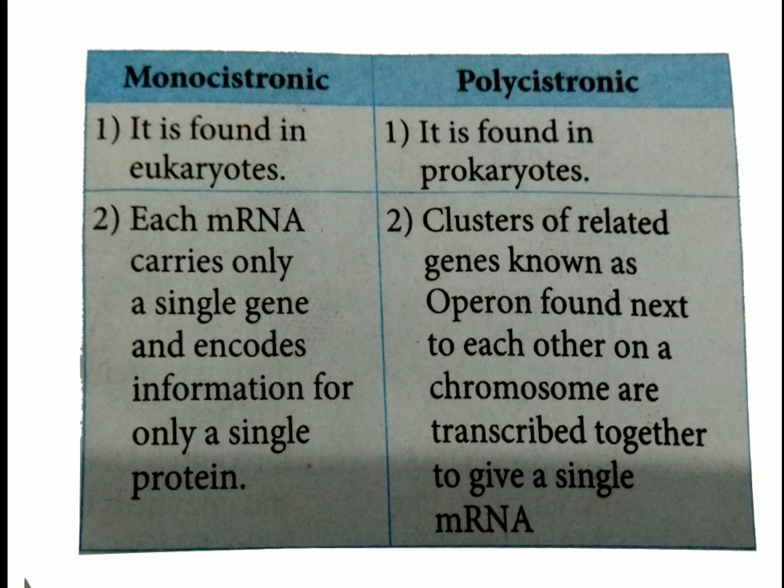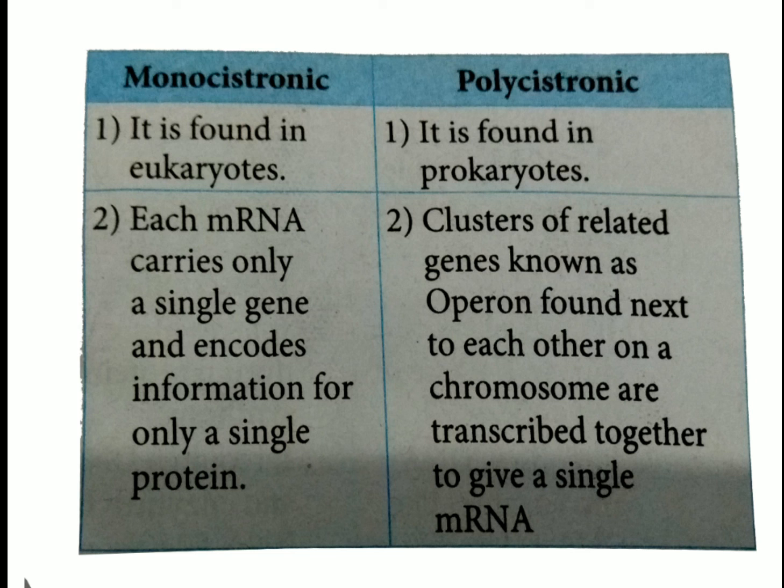For example, in prokaryotes, each mRNA carries clusters of related genes. Clusters of related genes known as operons, found next to each other on the chromosome, are transcribed together to form a single mRNA.